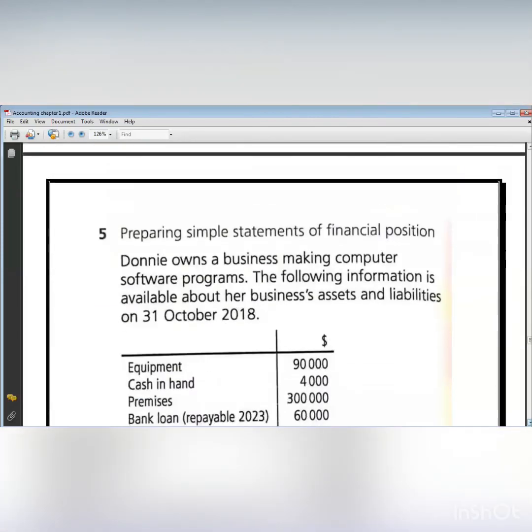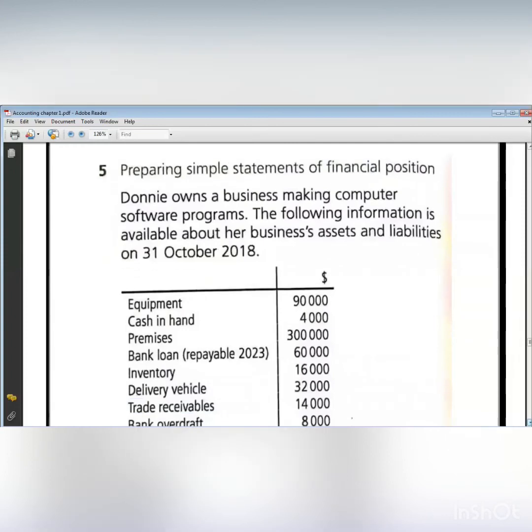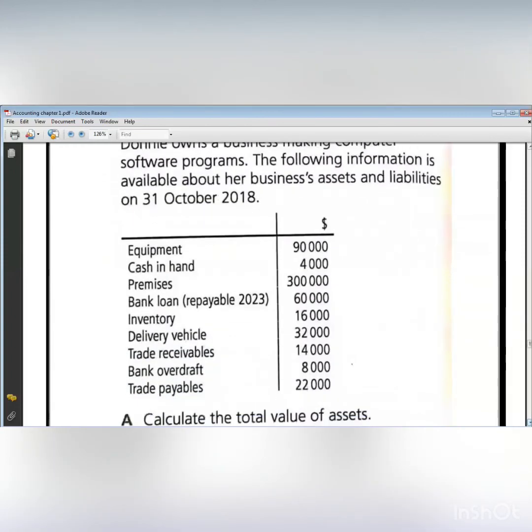Now, here, let's prepare, in this question, he wants you to prepare statement of financial position. So before preparing statement of financial position, what do I have to do? I have to classify each one, or know what each account belongs to. Is it assets, capital, or liabilities? So equipment is assets.